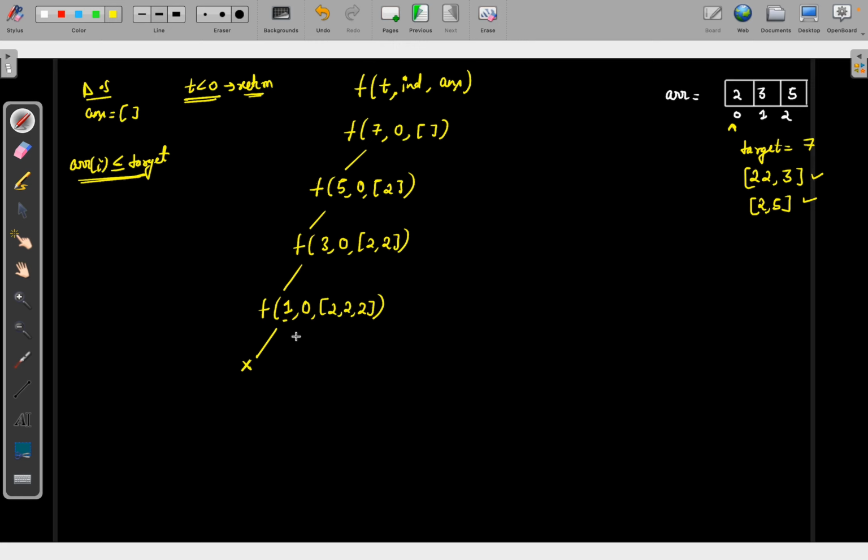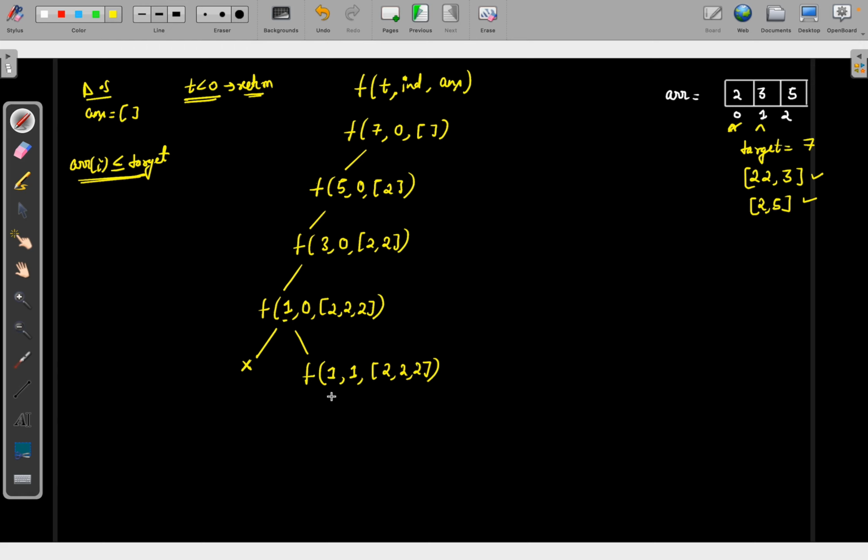Okay, so now what you will do, you will move ahead. The only next choice is you will move ahead, and you won't take it. Basically, you do the not pick call. So in the not pick call, the target will be the same, but the index will change. And when you are not taking it, you will be with the same array. Okay, now you are at index 3.